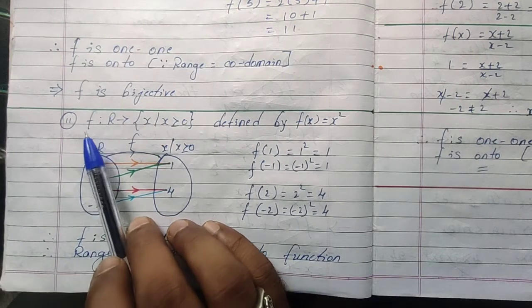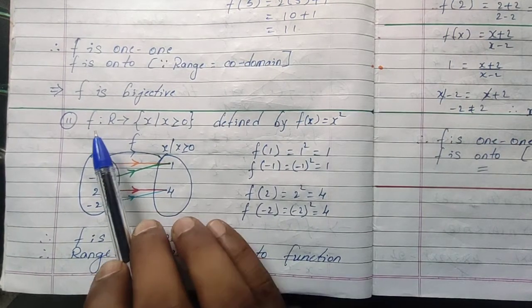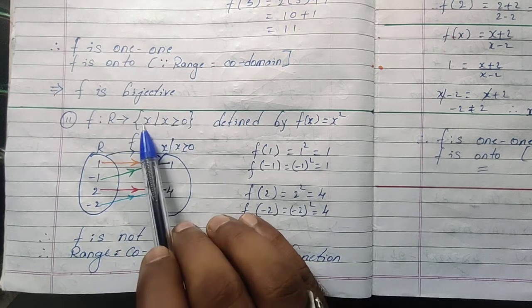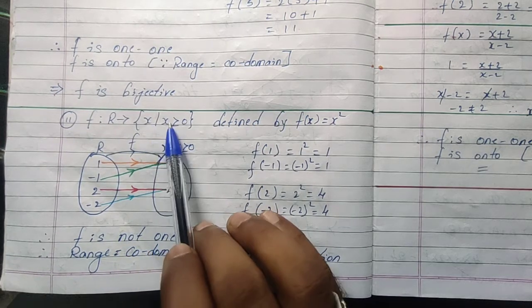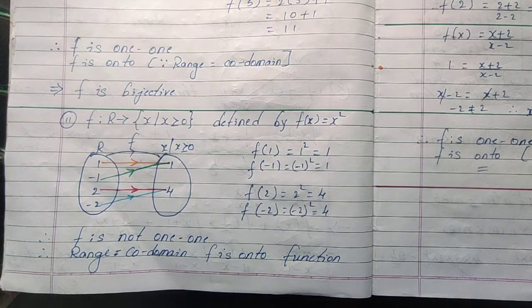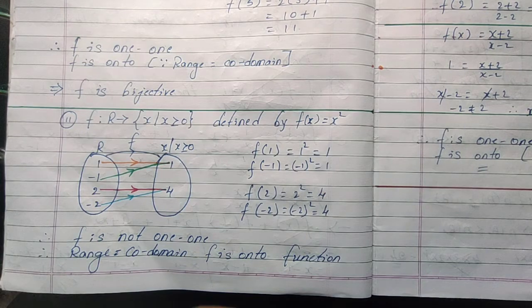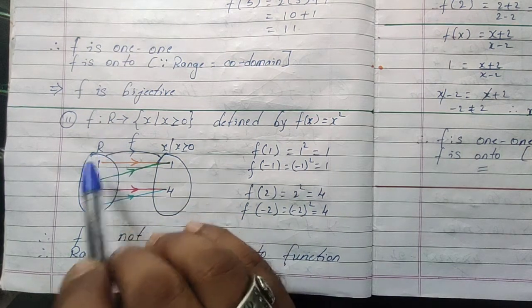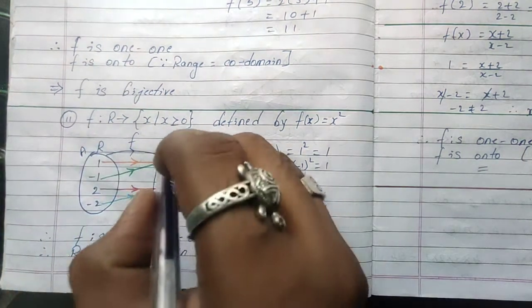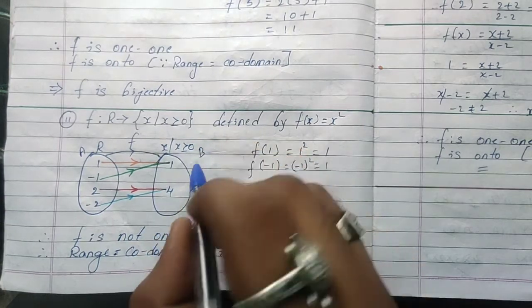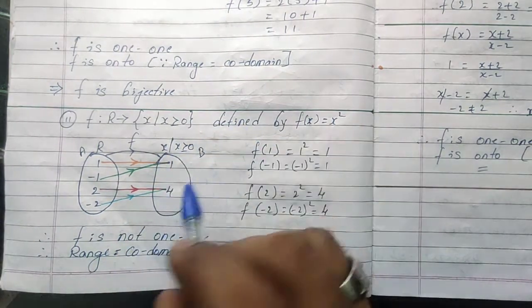here the second one: f is a function from R to the set x such that x is more than 0, and the function f of x is defined as x square. Assume this is set A, this is set B. B is defined as x more than 0.